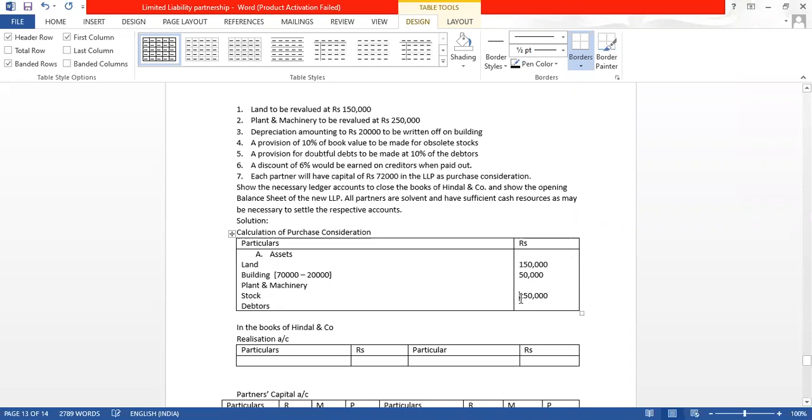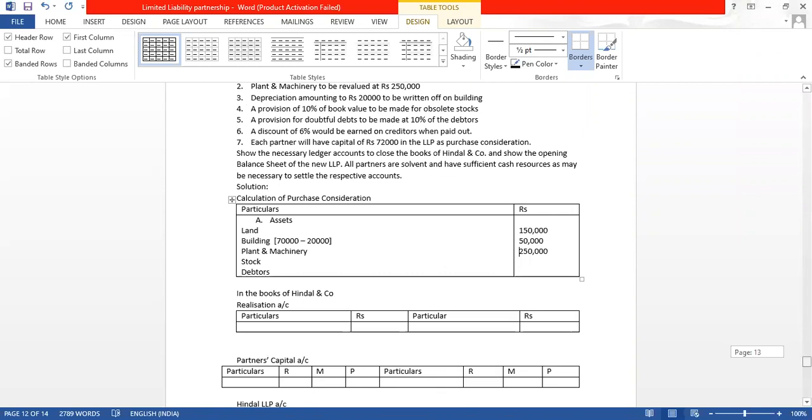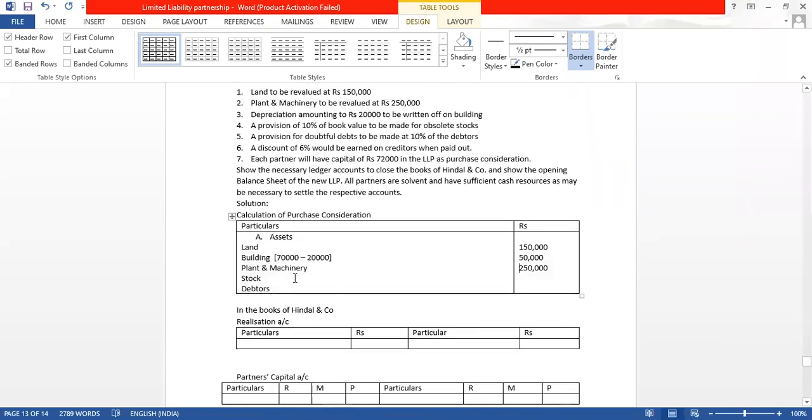Then what about stock? They say obsolete stock of 10%. The stock is 3 lakhs, debtor is 1 lakh. So 3 lakh पे 10% value कम हो गया. So what will be the new value? 3 lakh minus 10%. So what will be the new value? 2,70,000, correct? This will be the new value.